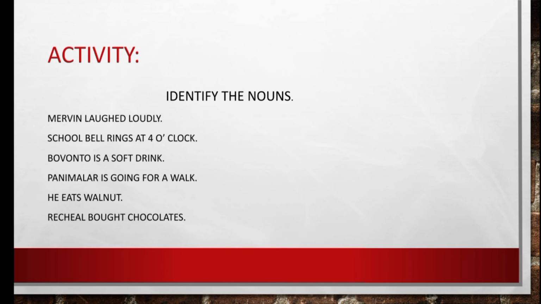And the next sentence is: He eats walnut. How many nouns are there? There is only one noun. And what is that noun? Yes, walnut is that noun. And the last sentence: Rachel bought chocolates.